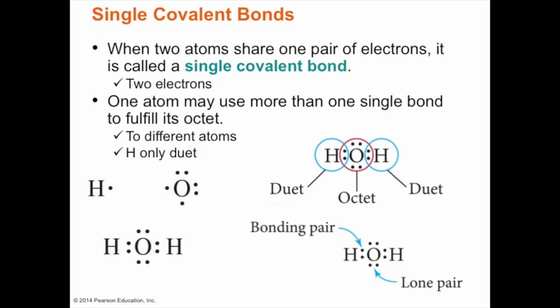When two atoms share a pair of electrons, we call that a single covalent bond. But when they use more than one single bond, then it fills an octet. So here's the octet: 2, 4, 6, 8. And if there's 2, a duet; if 3, a triplet.